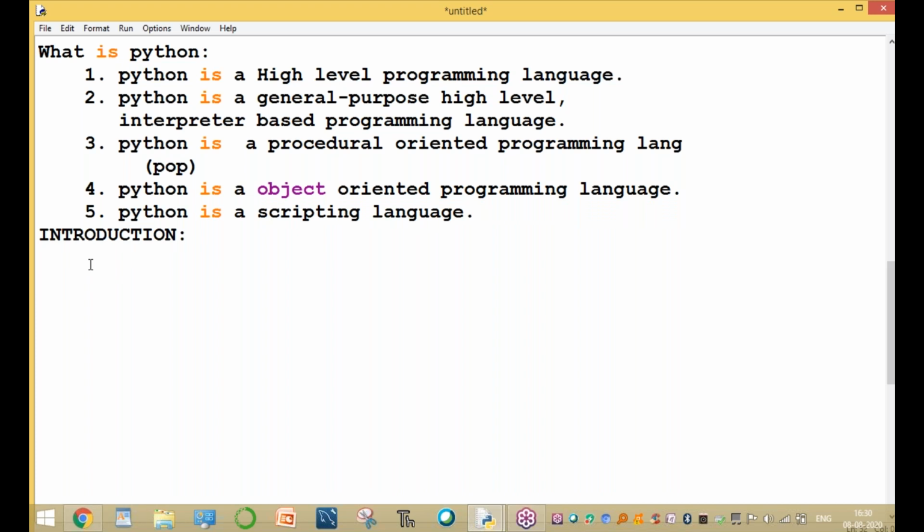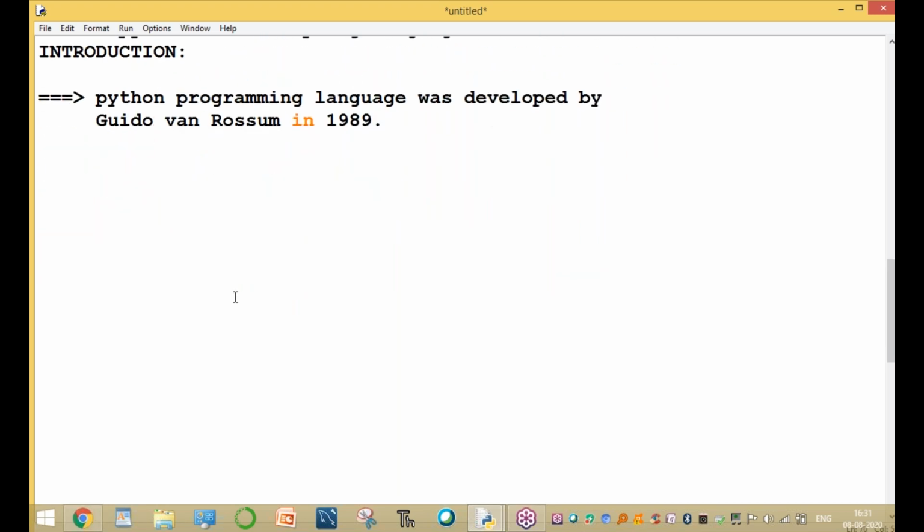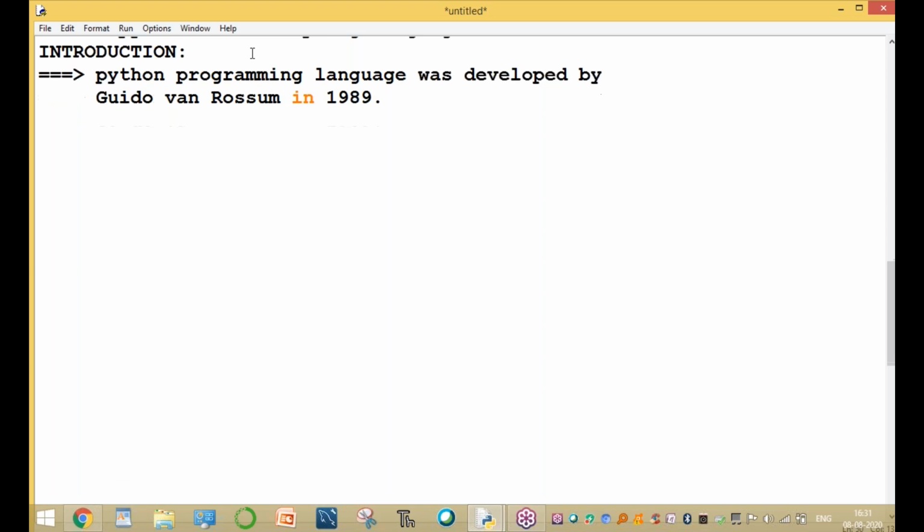Sir, who developed the Python programming language? This language was developed by a person named Guido van Rossum, in 1989. It is one of the oldest programming languages, almost more than 31 years, more than 30 years of experience in the software field.